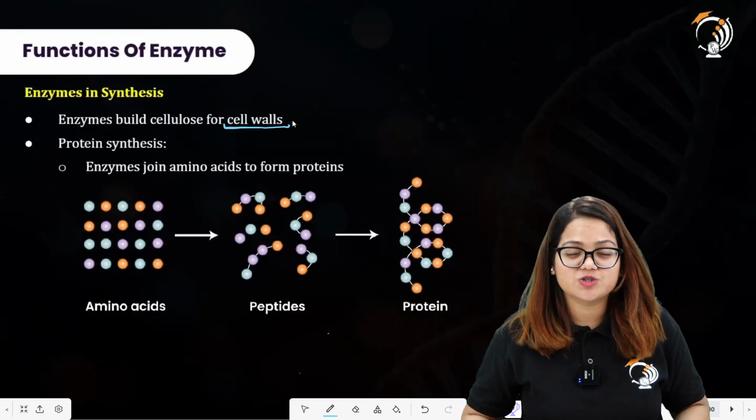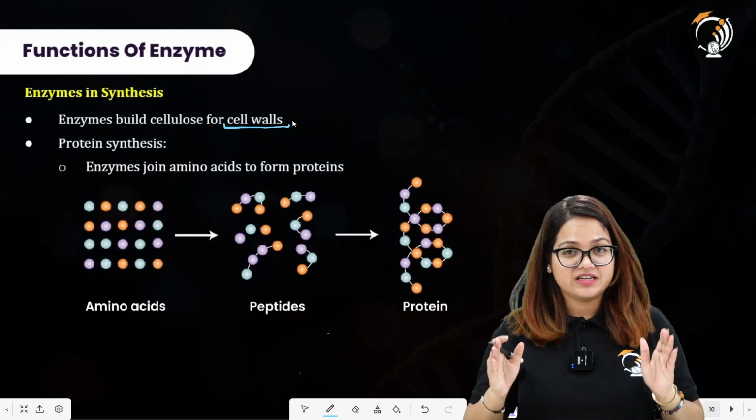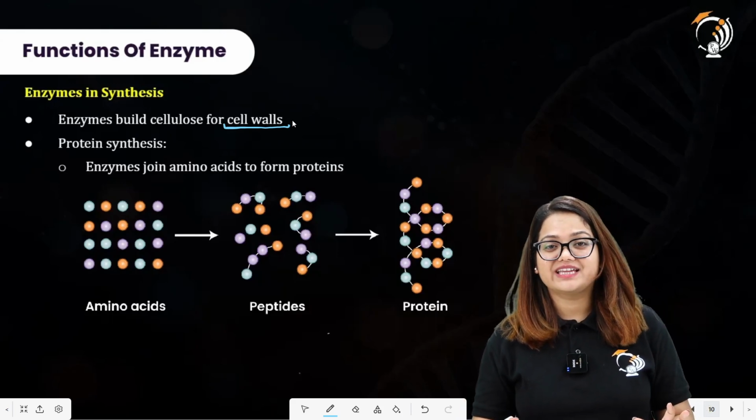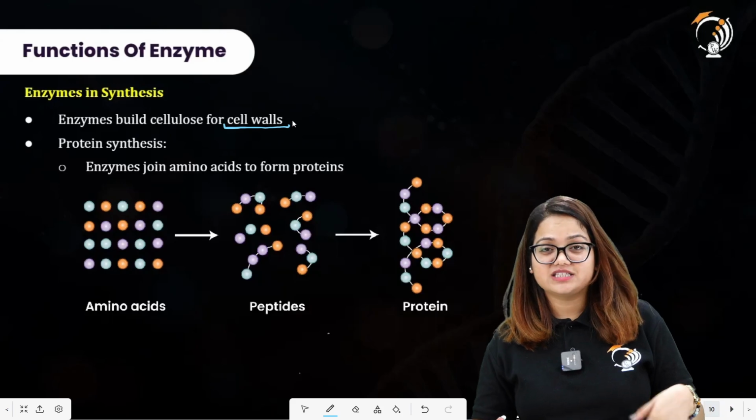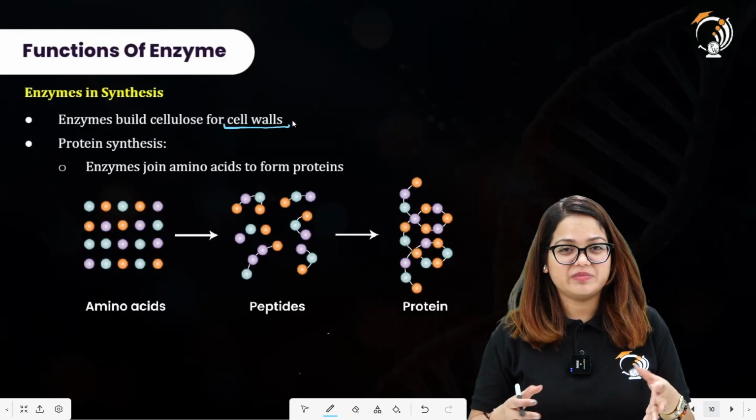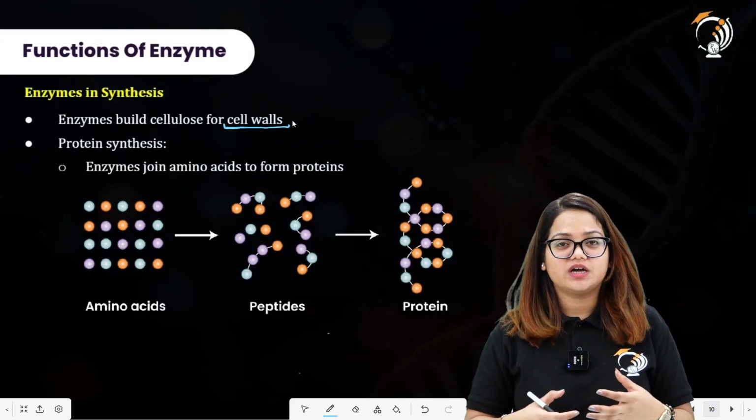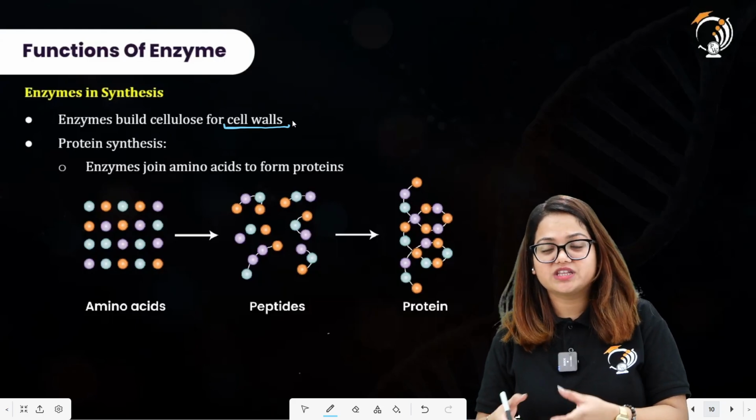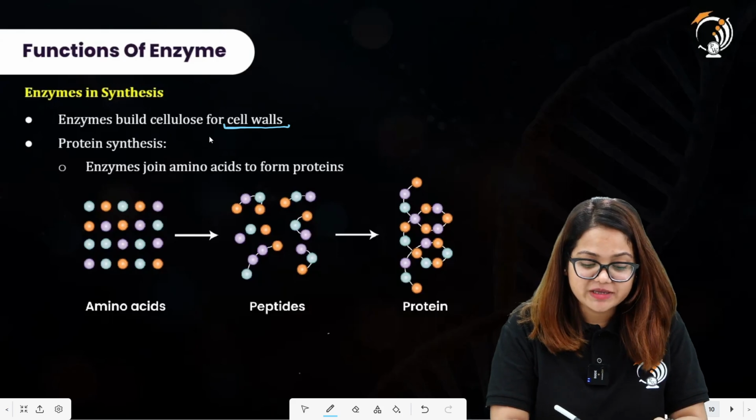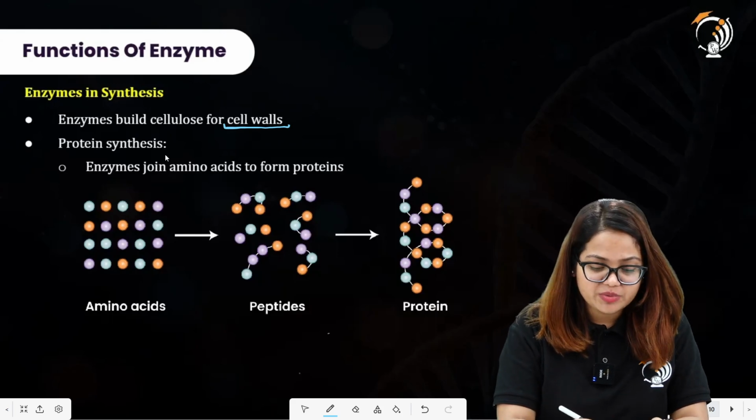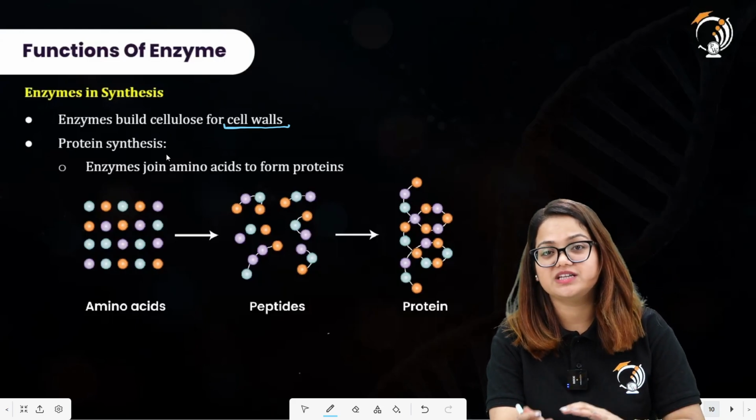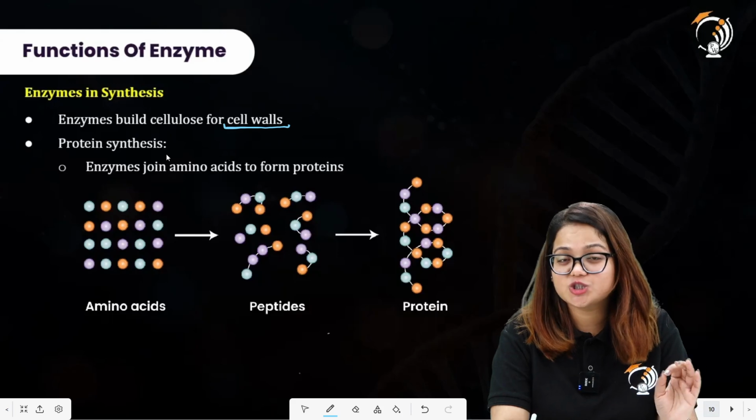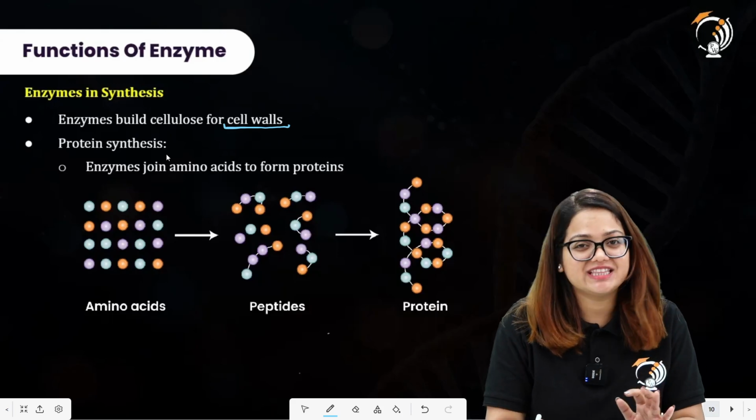Since you can also observe from these two reactions that enzymes are carrying out different reactions. Each enzyme is carrying out its own reaction, and they are specific to their substrate and the reaction they perform. Enzymes build cellulose for cell walls. Protein synthesis is also there. Enzymes join amino acids to form proteins. Enzymes also perform this function of joining the amino acids.